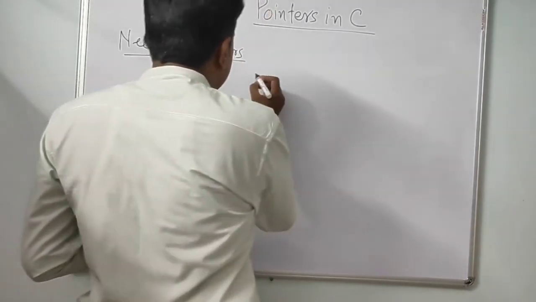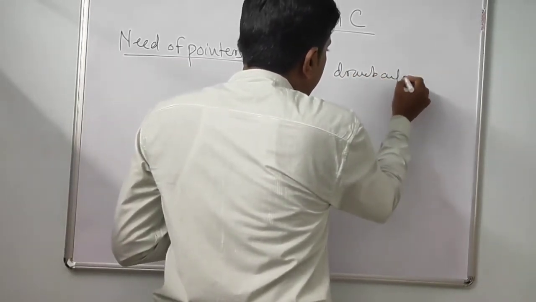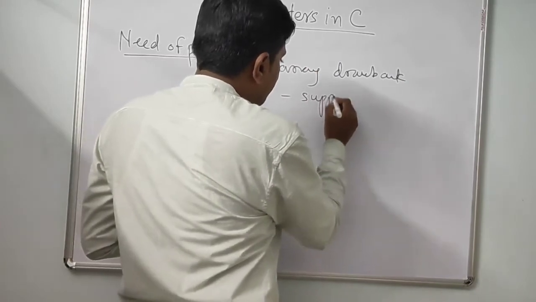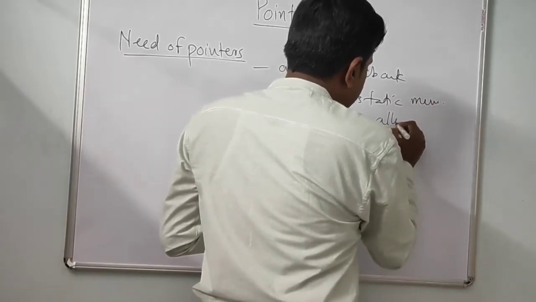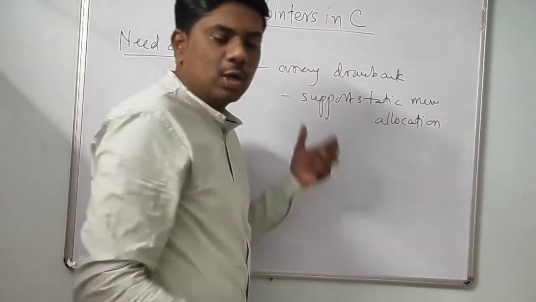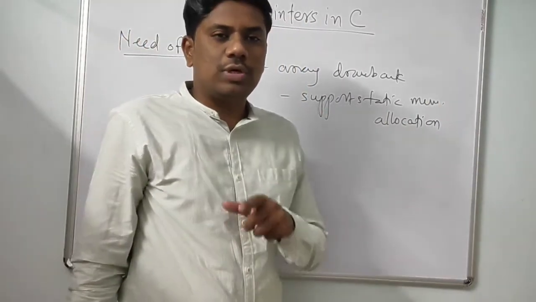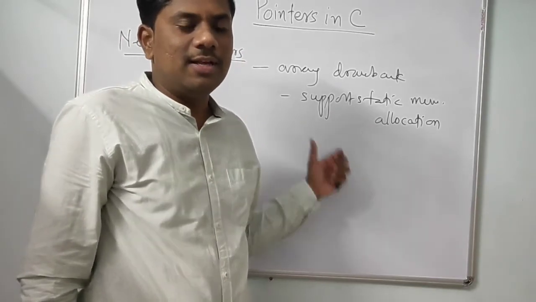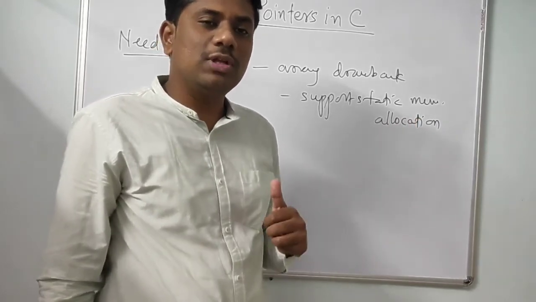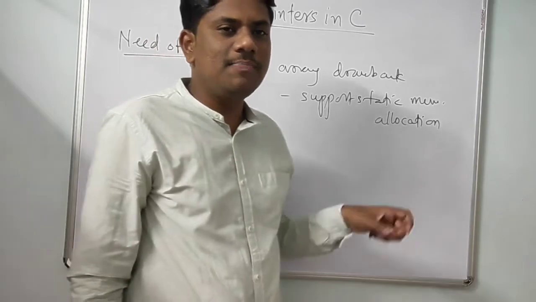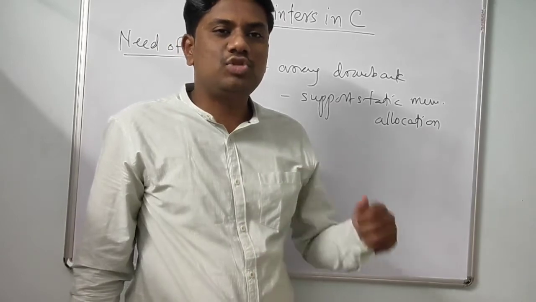As there is a drawback of array, that is it supports static memory allocation concept, which leads to memory wastage. We have already seen this thing. In the comment box you can see my array lecture, which demonstrates this drawback, static memory allocation, and what is the problem with static memory allocation. I already discussed that. You can see that link in the comment box. So array supports static memory allocation, which leads to memory wastage.